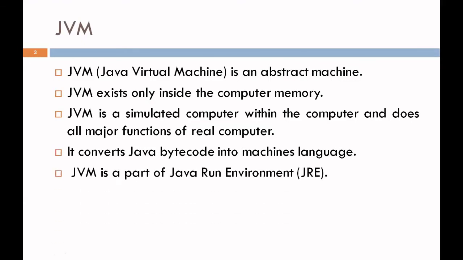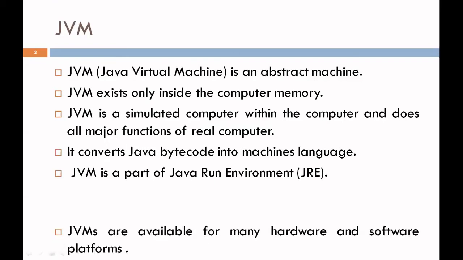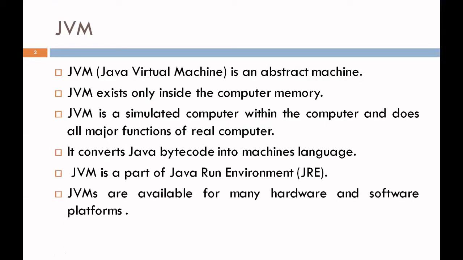JVM is a part of JRE, that is the Java Runtime Environment. JVM is available for many hardware and software platforms. Mostly in other programming languages, the compiler produces a code for a particular system, but the Java compiler produces bytecode for a Java Virtual Machine. When we compile a Java program, bytecode is generated, and this bytecode is the code that can be used to run on any platform.